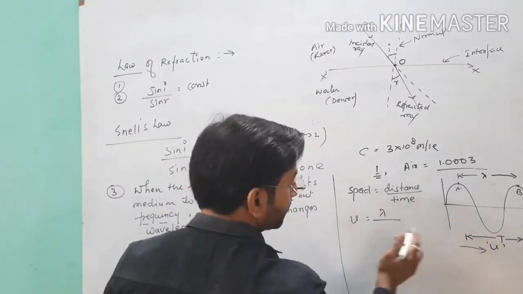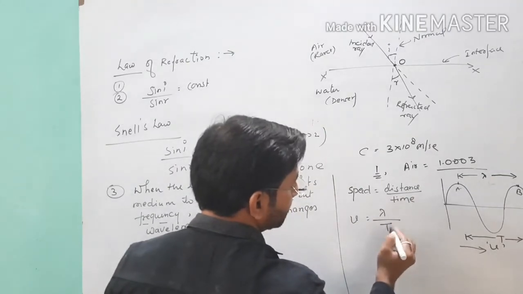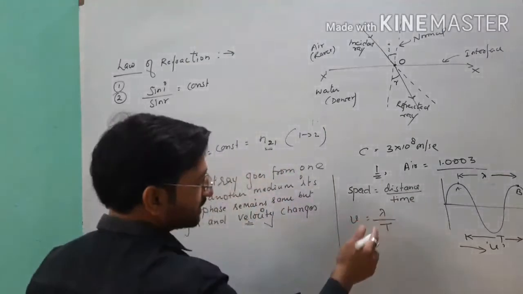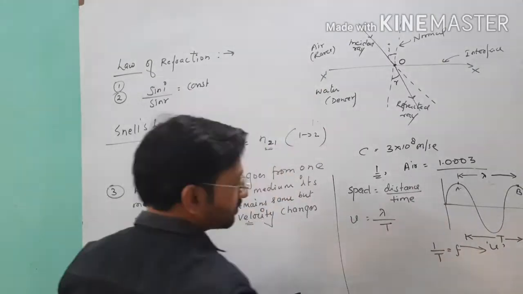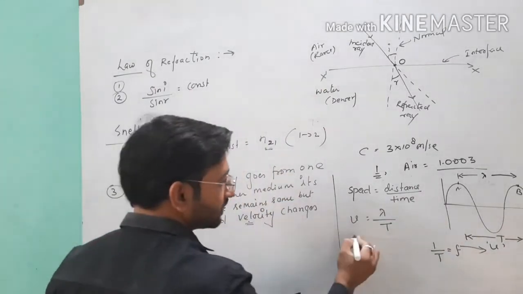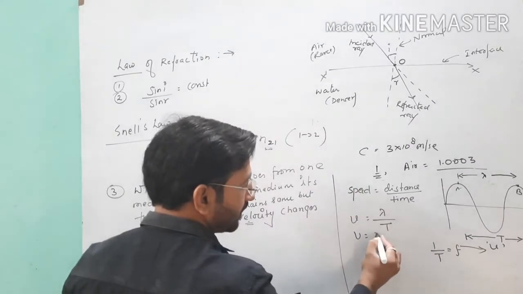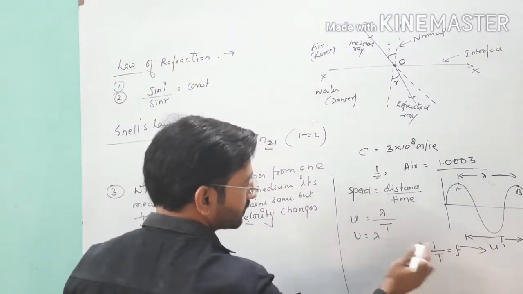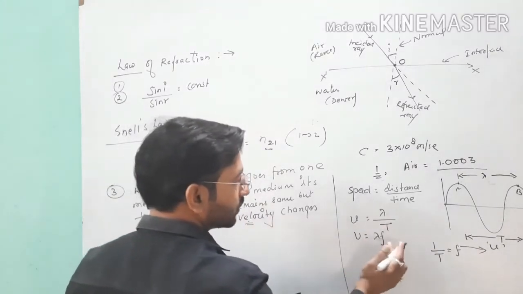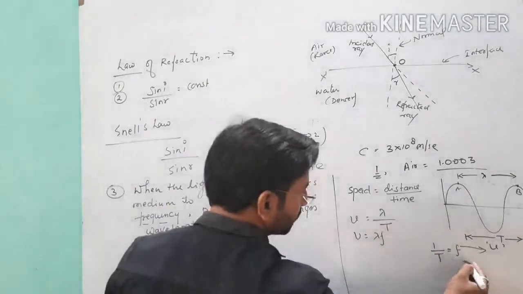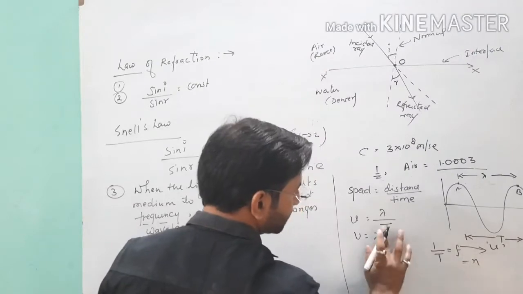So v times capital T equals lambda, and we know that the reciprocal of the time period, 1 upon T, is called frequency. So v equals lambda times 1 upon T, which is equal to f lambda. Or if you want to denote the frequency by n, you can write n lambda.